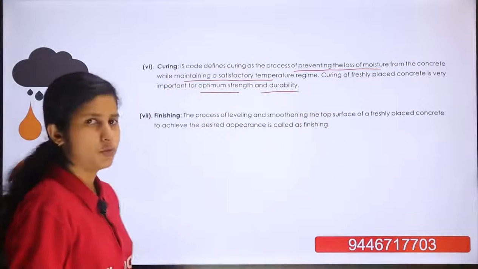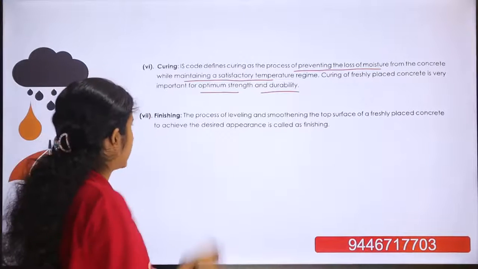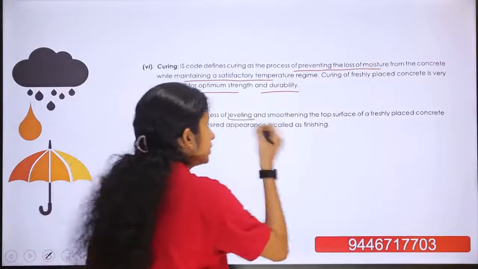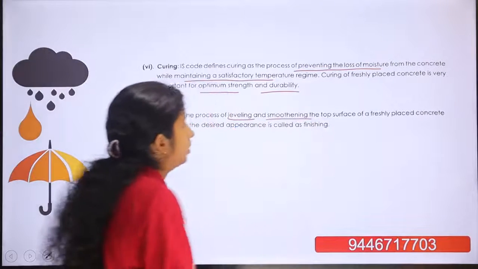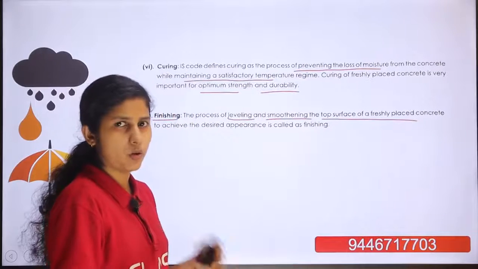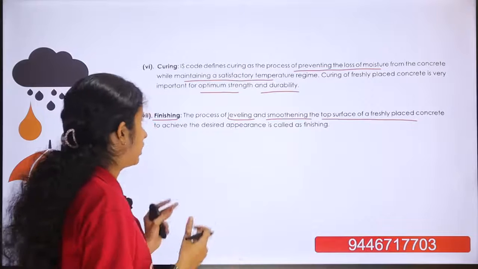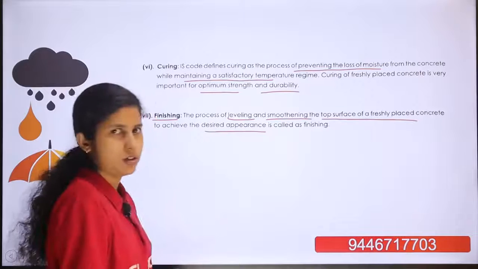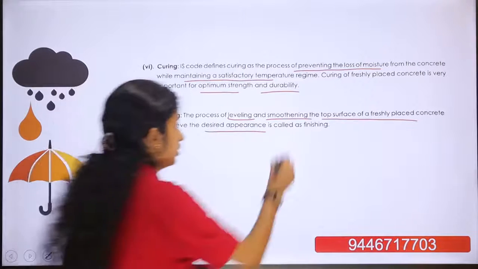Then next is finishing. Finishing is a process of leveling and smoothening of the top surface of the freshly prepared concrete to obtain a good appearance. It's called finishing.